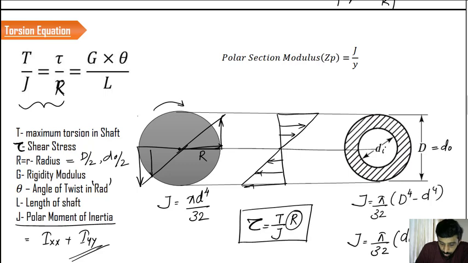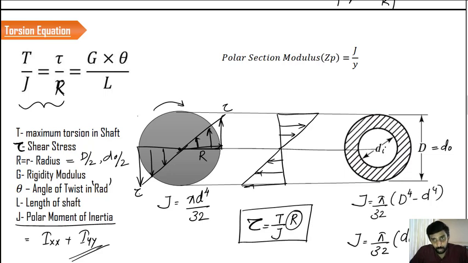If you want to represent it within the solid, this is how it is going to look like. Similar is the case for the hollow section, because we don't have material here, so some portion of the material will get cancelled out, but still there will be a variation like this. The maximum will be obtained at R, minimum at the center. So this is how the shear stress distribution in a solid circular shaft and hollow shaft will look like. You have the maximum value on the outer surface, and toward the inner you have the value as 0.